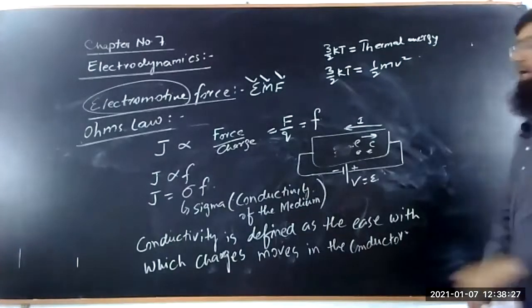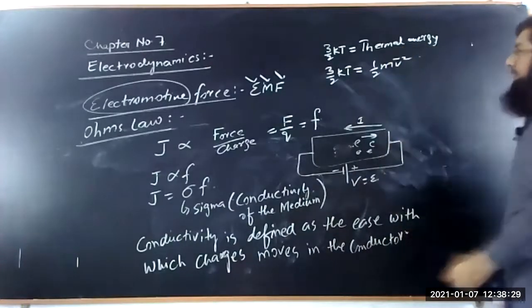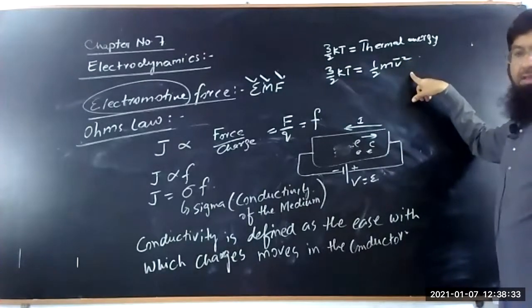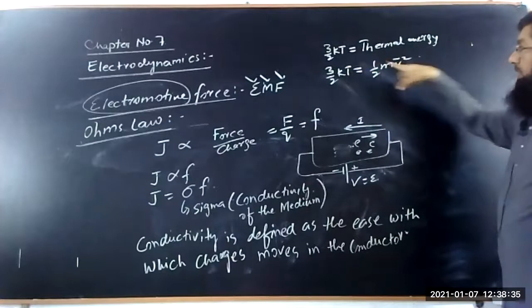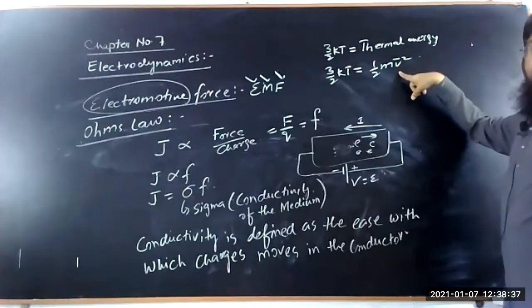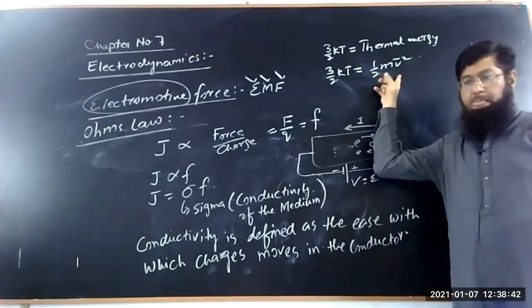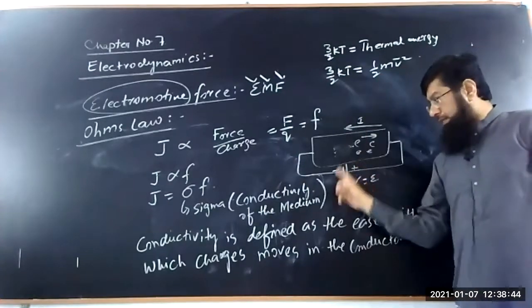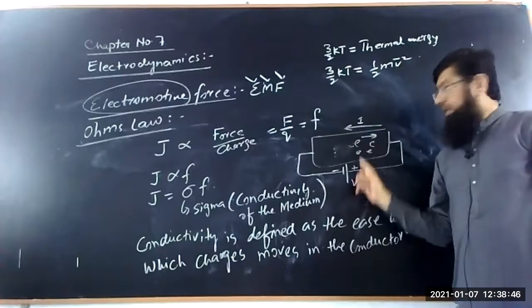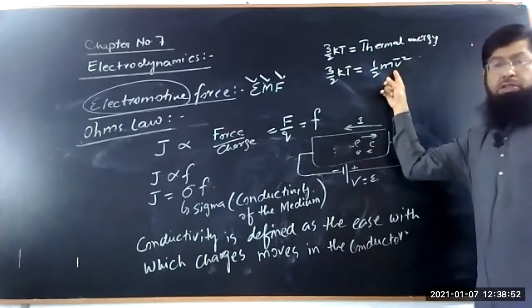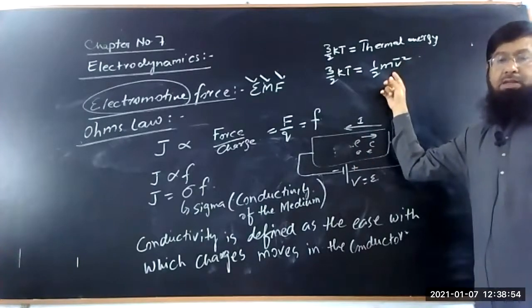One upon 2 mv square is the kinetic energy, and v bar gives the average kinetic energy. This means the thermal energy is equal to the average kinetic energy of the particle, which is the kinetic theory of gases. So if we disconnect it from the battery, the energy of the electrons is thermal energy, the motion is random, and the velocity is the thermal velocity.